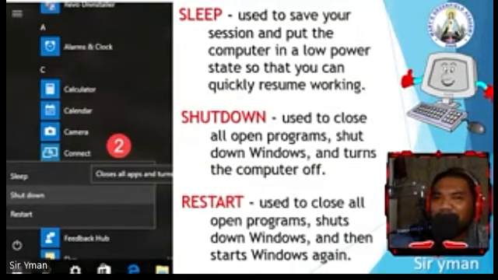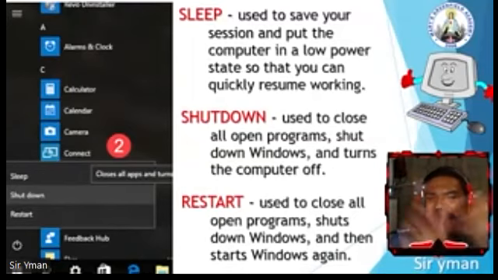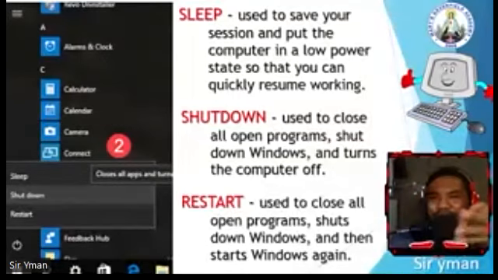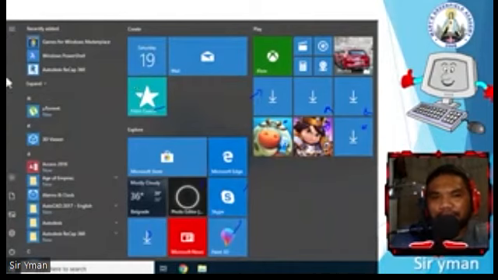All right? Naintindihan ba? You understand what I'm saying here? So the sleep, shutdown, and restart. Okay? So yung mga yon. Okay, so start menu pa rin tayo. Yan. So pag na-expand yung ating start menu, ganito yung itsura, no? Depende sa pagkaka-customize ninyo ng start menu.